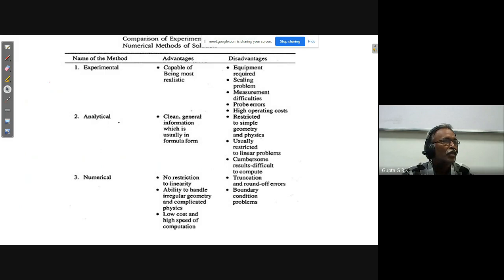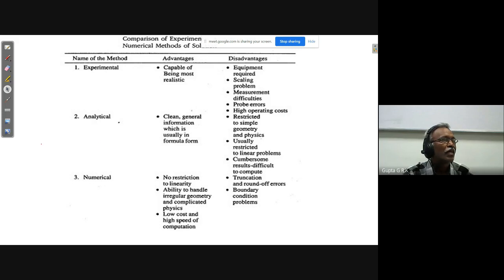And here again, I have given a comparison to understand in a better way. Experimental is capable of being most realistic. That is the advantage. But the disadvantages: equipment required, scaling problem, measurement difficulties, probe errors, high operating costs.